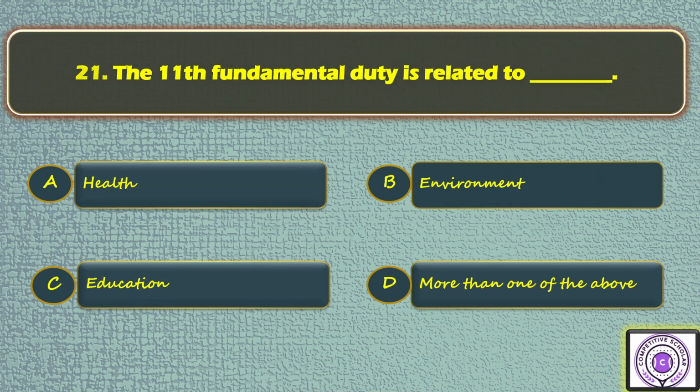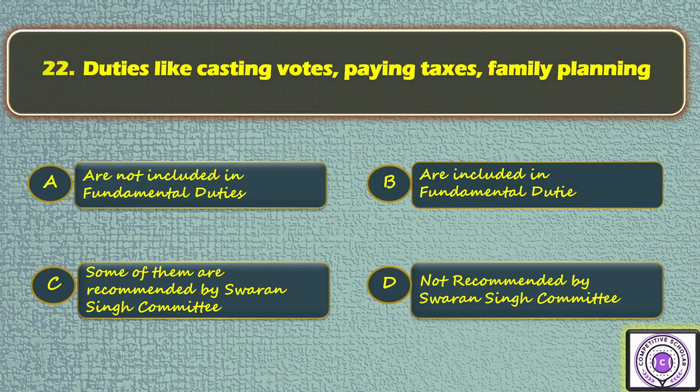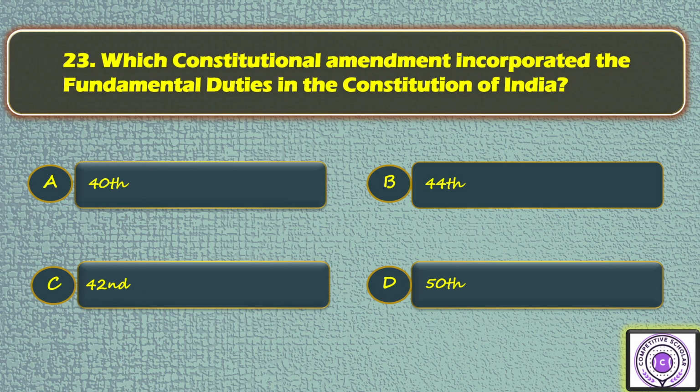Okay. Next, question number 21. The 11th fundamental duty is related to health, environment, education, more than one of the above. So the answer is education. Okay. Next, duties like casting votes, paying taxes, family planning, option A are not included in fundamental duties. Option B are included in fundamental duties. Option C, some of them are recommended by Swaran Singh Committee. Option D, non-recommended by Swaran Singh Committee. So the answer is A.